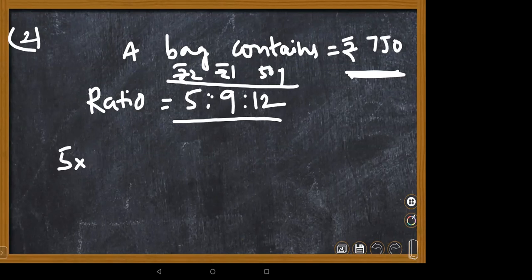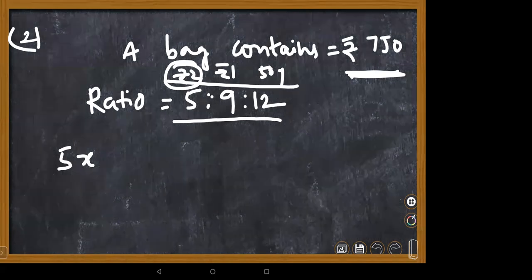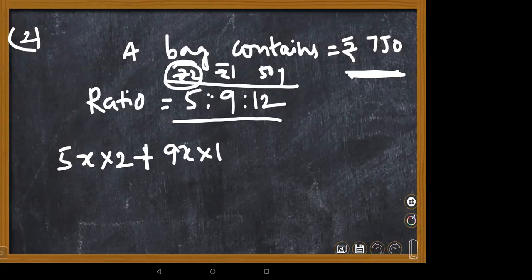Why? Suppose the number of 2 rupee coins is 5x, since the ratio is given as 5. So 5x into 2, plus 9x into 1 because of the 1 rupee coins. The amount from the 50 paise coins is 12x multiplied by half a rupee, right, children?